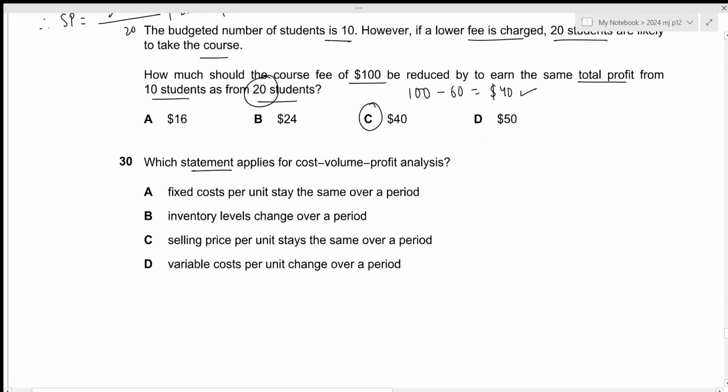Which statement applies for cost volume profit analysis? The first one is that the fixed cost per unit stays the same over a period. This is not true. Fixed cost per unit will not be the same, but the total fixed cost will stay the same. The second one is inventory levels change over a period. This is incorrect because we assume that all production will be sold. The third one is that the selling price per unit stays the same over a period. This is the correct one. Let's take a look at the fourth one as well. Variable cost per unit changes over a period. This is incorrect. We want the variable cost per unit to stay the same over a period. So that is all for this paper.